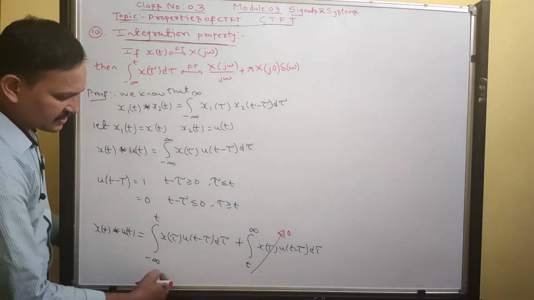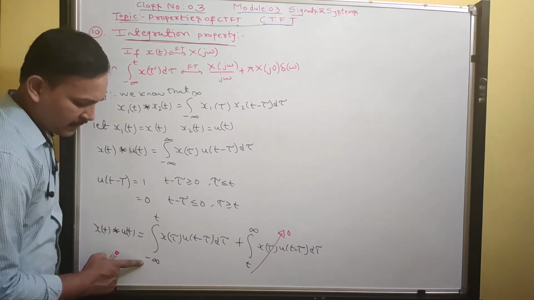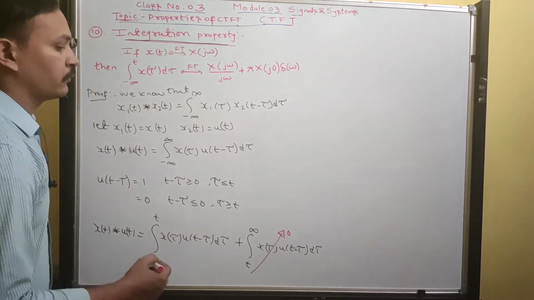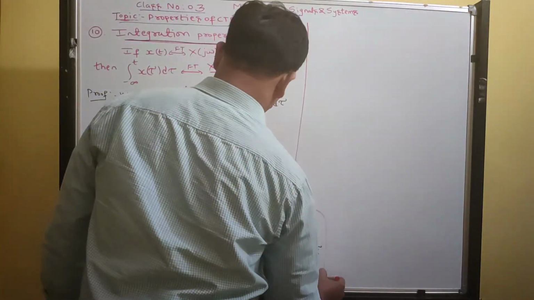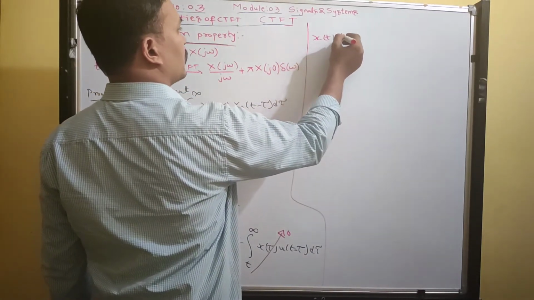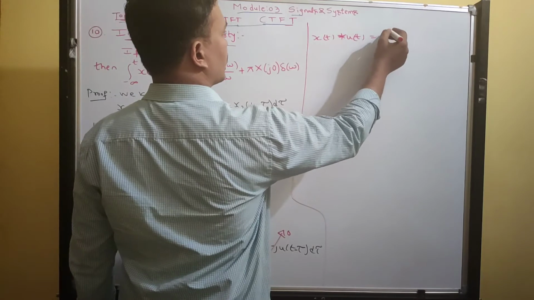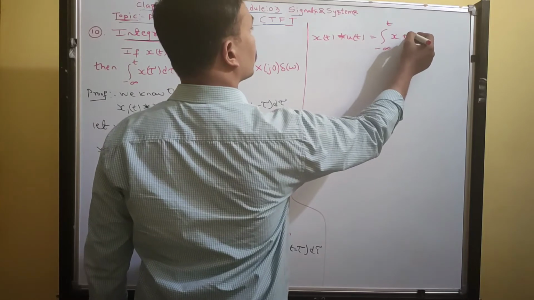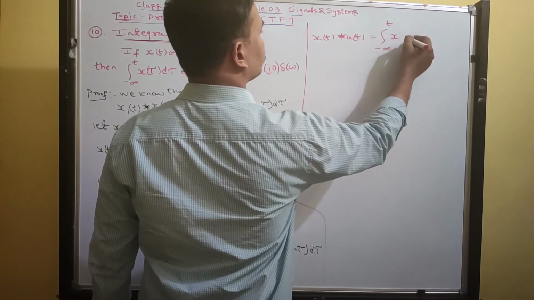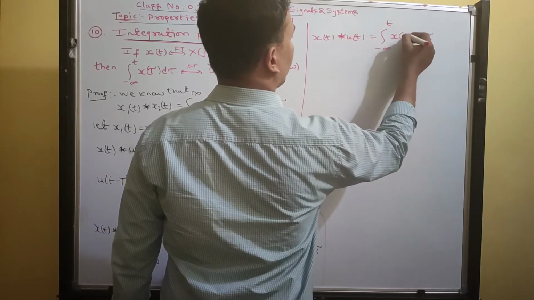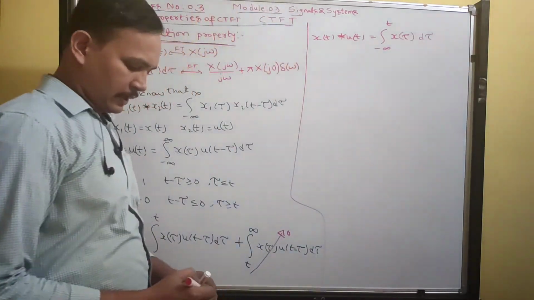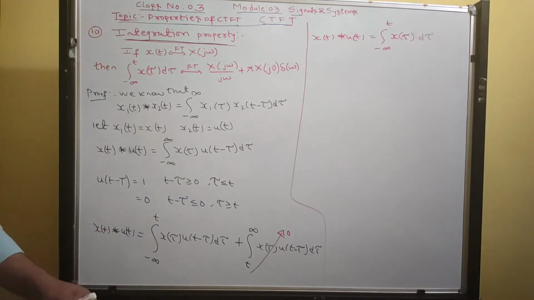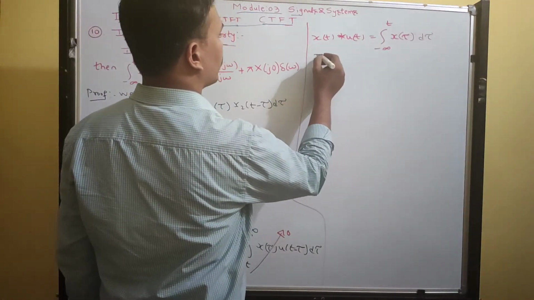Next, we get only this term, but for these particular limits, minus infinity to t, what is u of t minus tau? What is the magnitude? 1. Therefore we can write x of t convolution u of t as the integral from minus infinity to t of x of tau d tau. So this is what we can write. So now take Fourier transform on both sides.